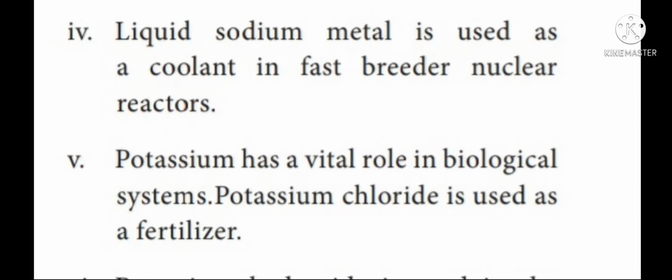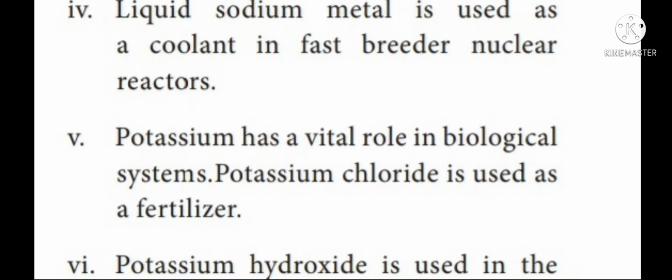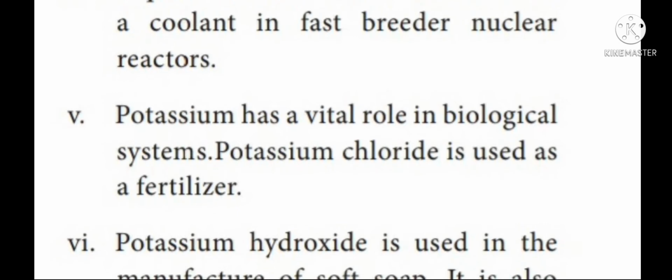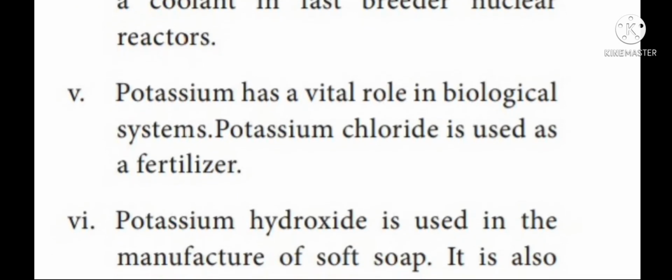Sixth one, potassium hydroxide is used in the manufacture of soft soap. It is also used as an excellent absorbent of carbon dioxide.